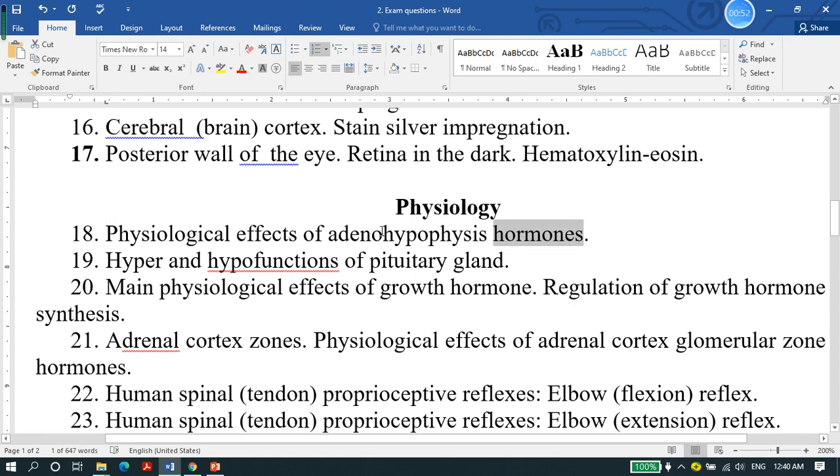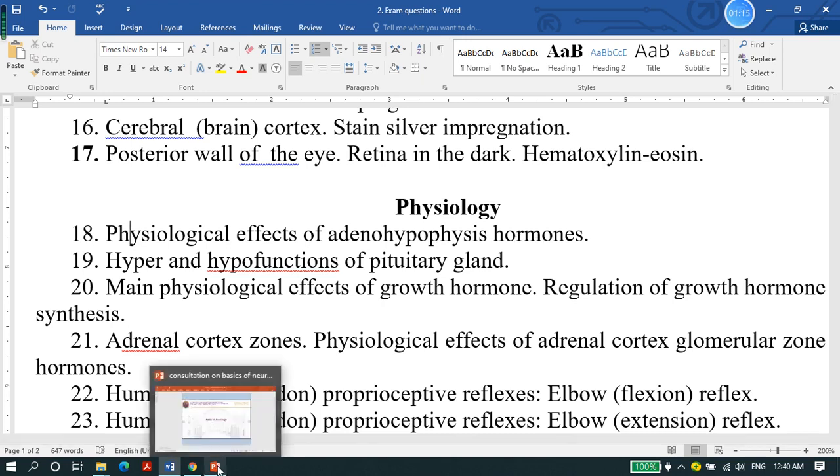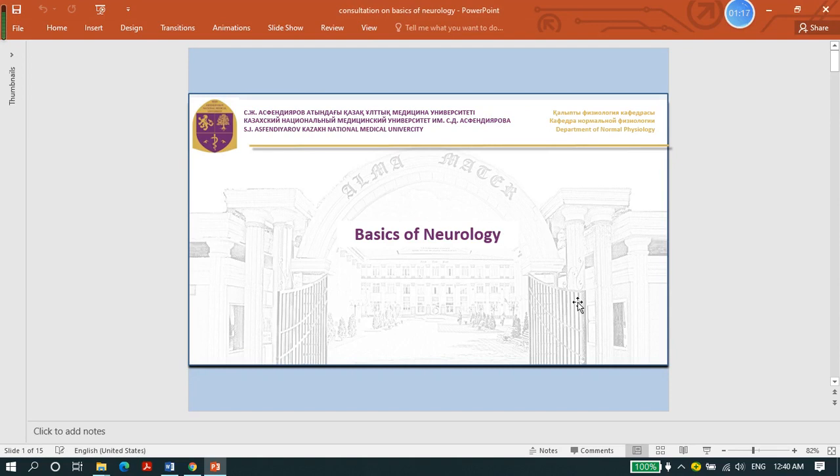For example, we will ask about adenohypophysis, another name of adenohypophysis, or the hormones which are released from adenohypophysis. And again we will ask you to write the physiological effects of adenohypophysis hormones. So now we have some sample questions, sample tasks.